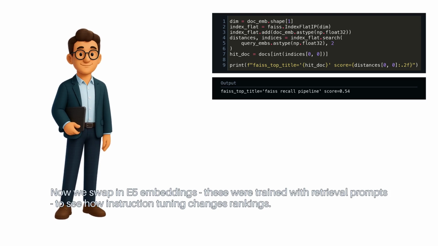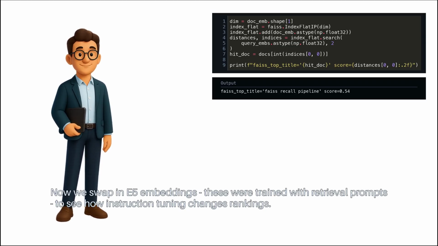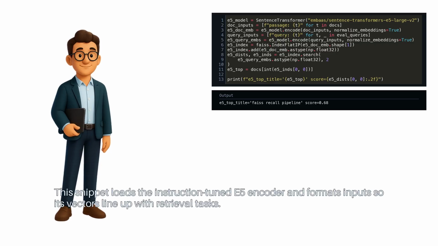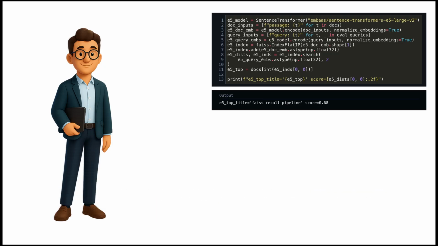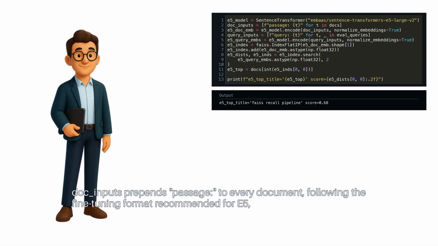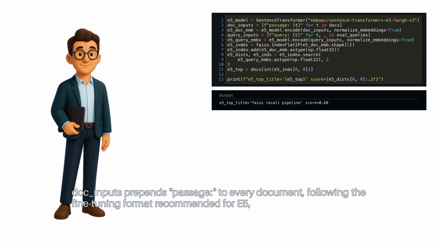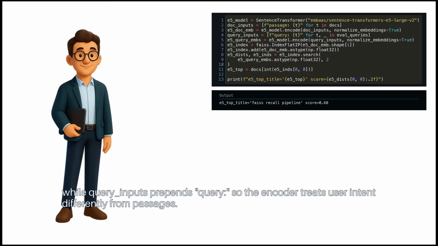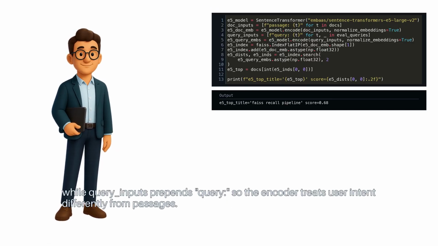Now we swap in E5 embeddings. These were trained with retrieval prompts to see how instruction tuning changes rankings. This snippet loads the instruction-tuned E5 encoder and formats inputs so its vectors line up with retrieval tasks. Doc inputs prepends "passage:" to every document, following the fine-tuning format recommended for E5, while query inputs prepends "query:", so the encoder treats user intent differently from passages.